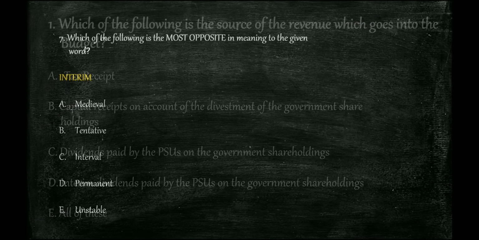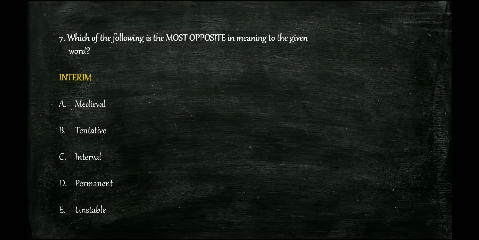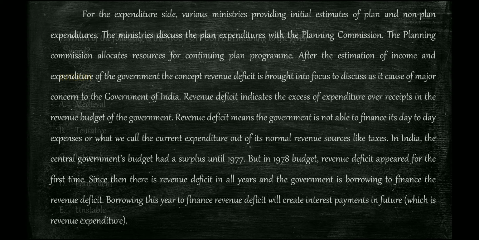Then the next question, which of the following is the most opposite, right? Here itself we got a question about opposite, like an antonym question, most opposite to interim. So we know about interim budgets, right? If you're not sure, this word tells that, see, every 5 years when a government is being changed, there will be an interim budget, because the old government cannot fix a budget for the whole financial year, right? So the interim budget will be released, which means that it is not a permanent one. So the opposite thing we require will be permanent, right? Clear? Then next question is, now we'll continue there.